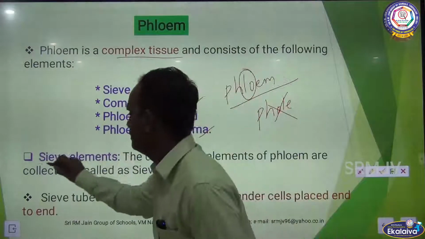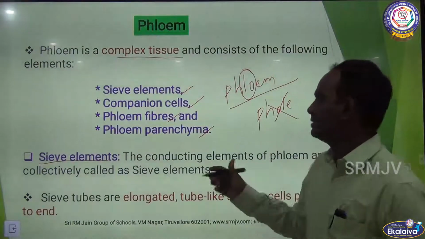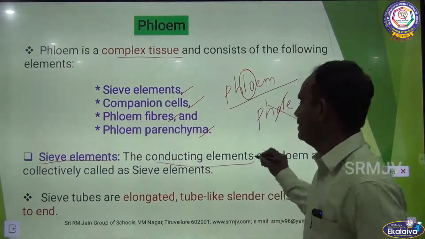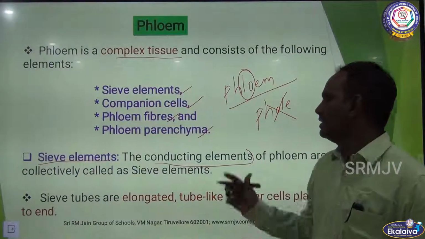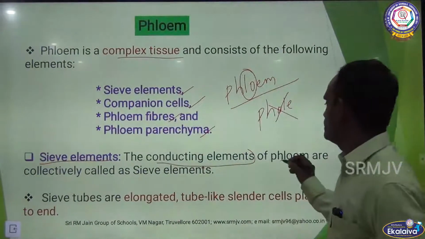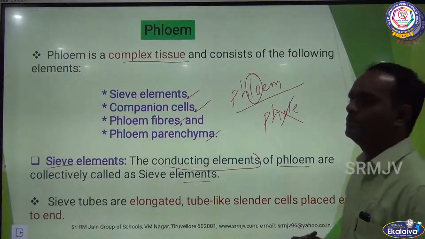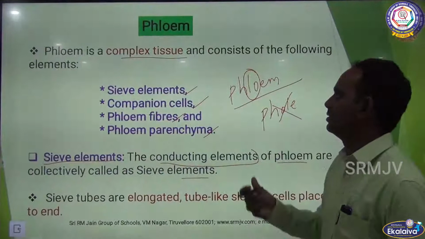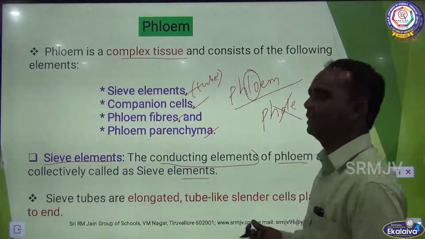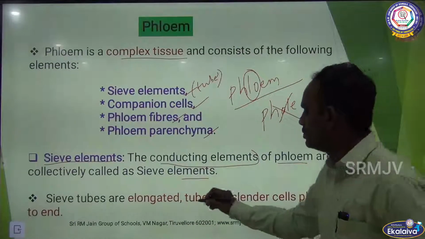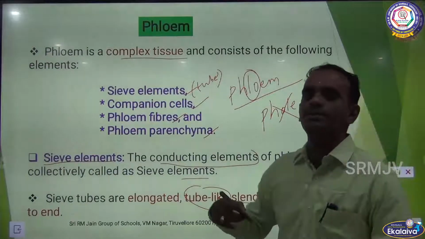First one, the sieve elements. Sieve elements means the conducting elements. Among the four elements, the main conducting elements are the sieve elements. The conducting elements of the phloem are collectively called sieve elements. Sieve elements are also called sieve tubes. They are elongated, very large, tube-like slender cells placed end to end. Okay.